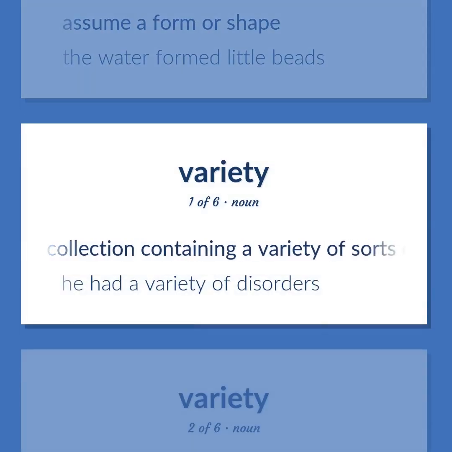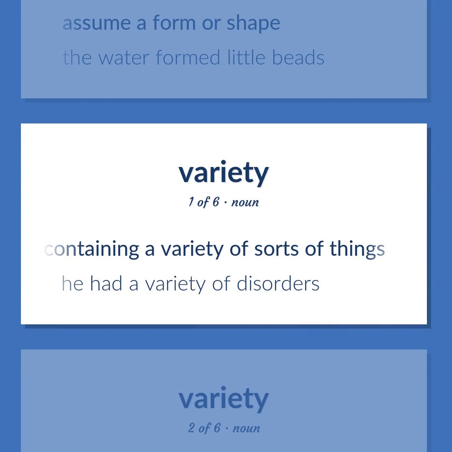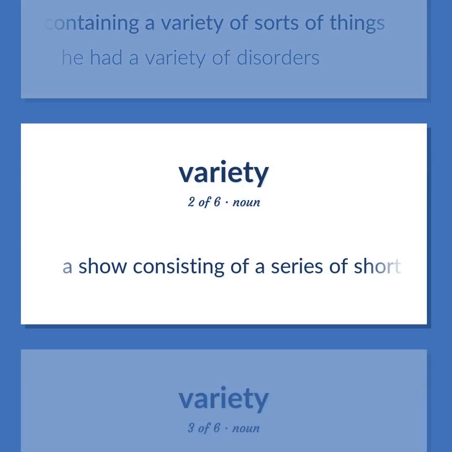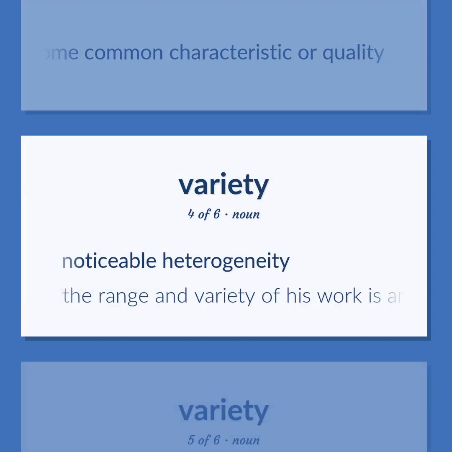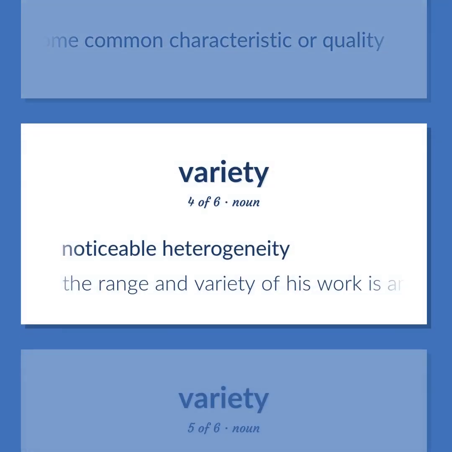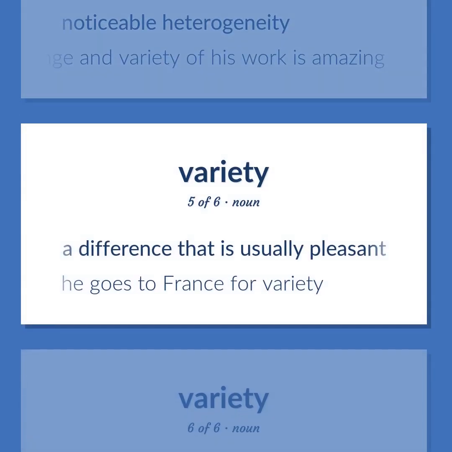A collection containing a variety of sorts of things. He had a variety of disorders. A show consisting of a series of short unrelated performances. A category of things distinguished by some common characteristic or quality. Noticeable heterogeneity. The range and variety of his work is amazing. A difference that is usually pleasant. He goes to France for variety.